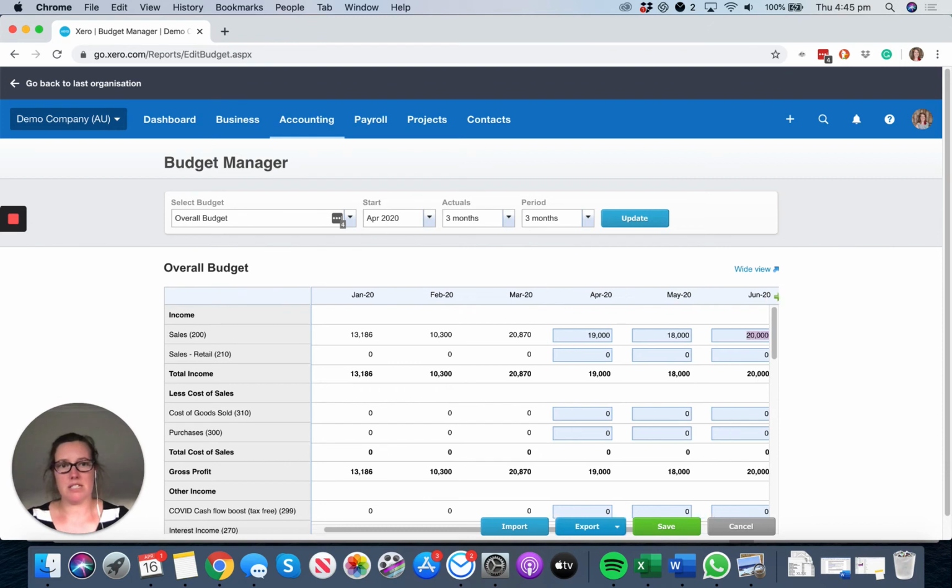Now this business has a lot of seasonality, so it always tends to slow down over the winter periods. So that's something to consider with your business. What are the seasons? Do you have times where you have more sales or less sales because of the time of the year? How is coronavirus going to impact that? Also consider if you're a business that has stock. If you have massive delays with stock and you don't actually have any stock that you're able to sell, that's also going to be impacting your sales.